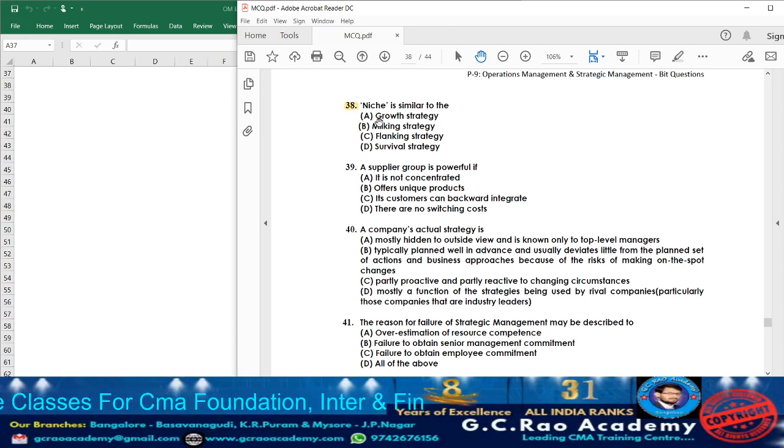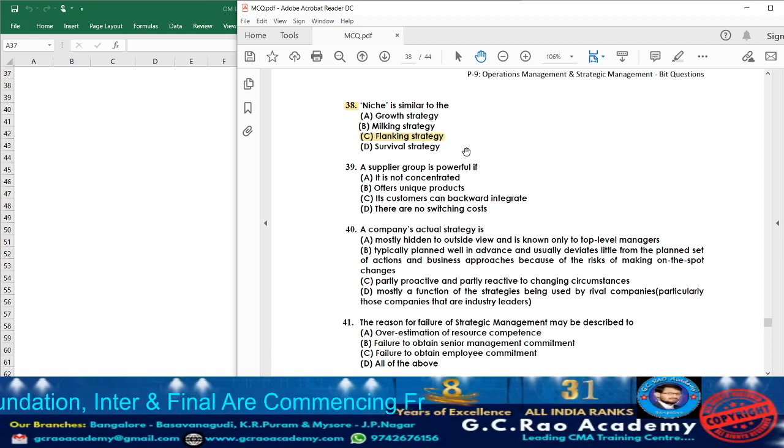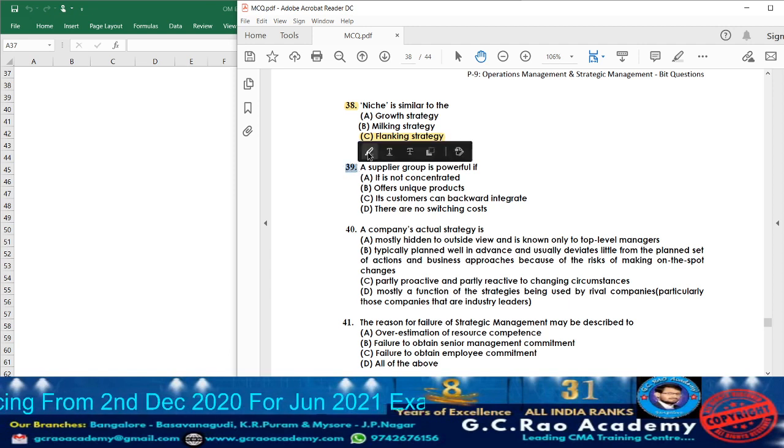So that strategy we are going to call niche market strategy. It's similar to which strategy they are telling? Growth strategy, milking strategy, flanking strategy, survival strategy. Actually, it is similar to flanking strategy. Usually in flanking strategy also, what are they going to do? They are going to concentrate more on one group itself, and they try to improve the sales of the organization. So accordingly, the answer will be option C. Now moving on to question 39.